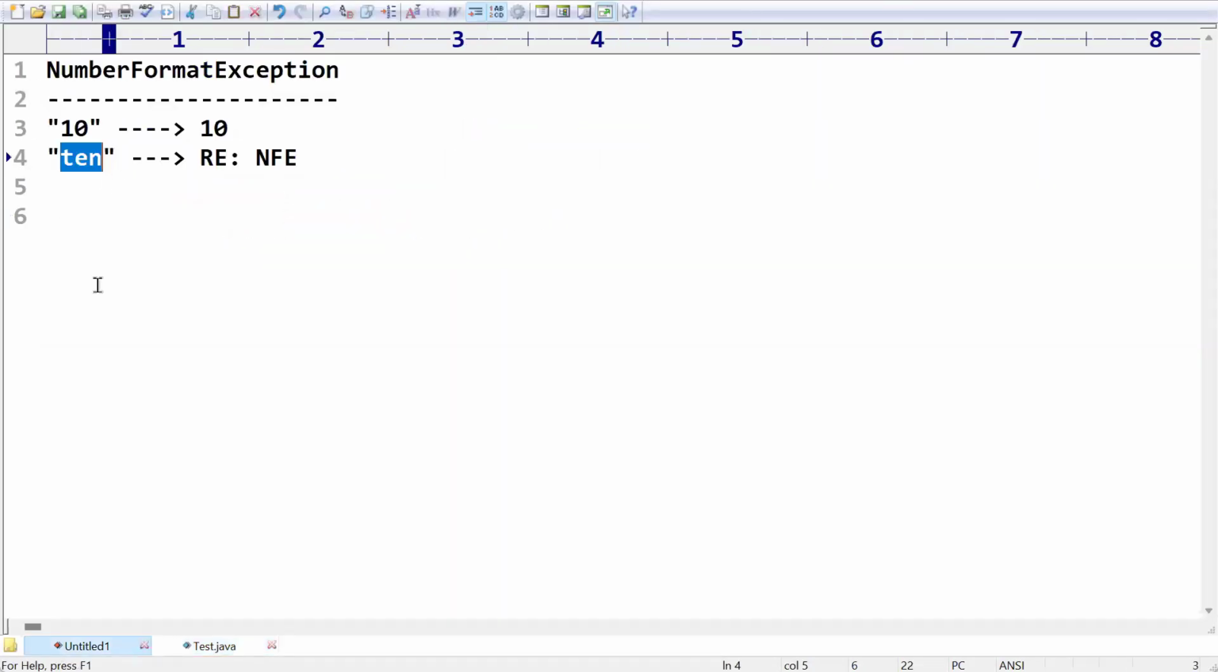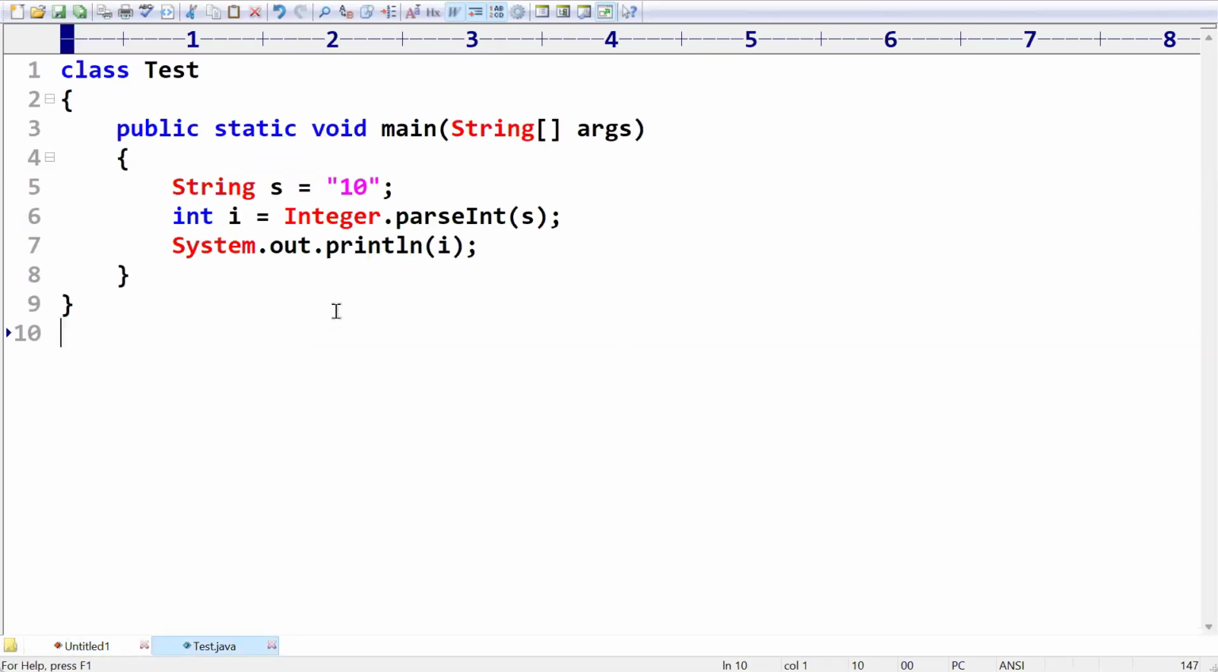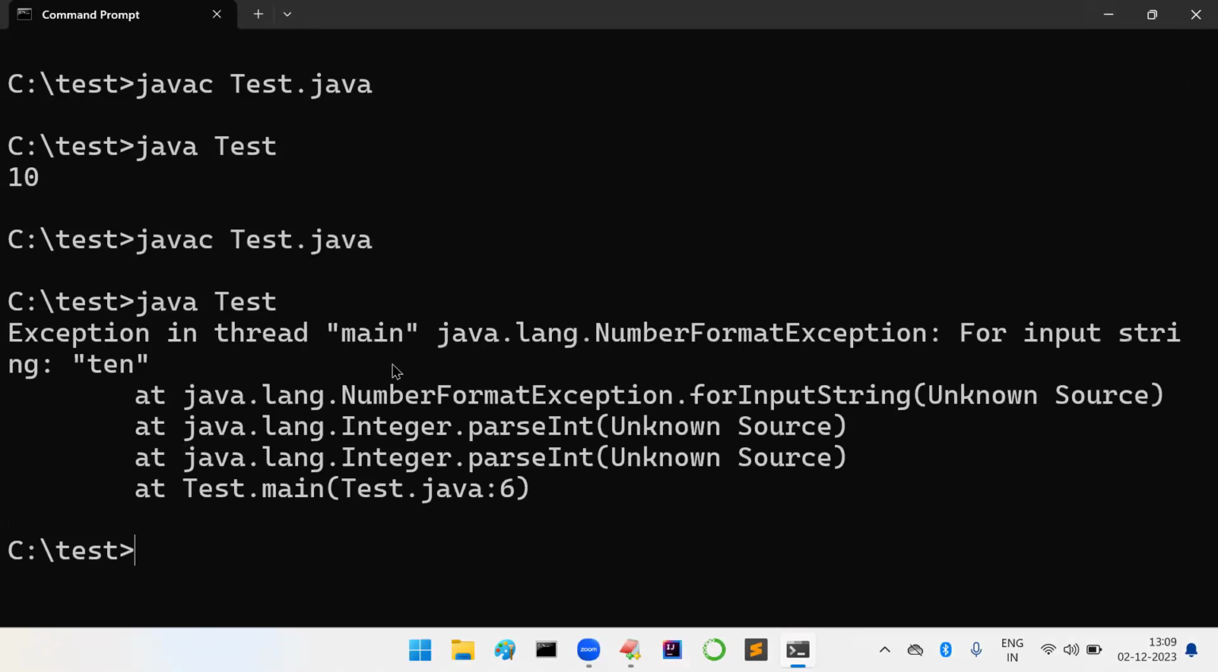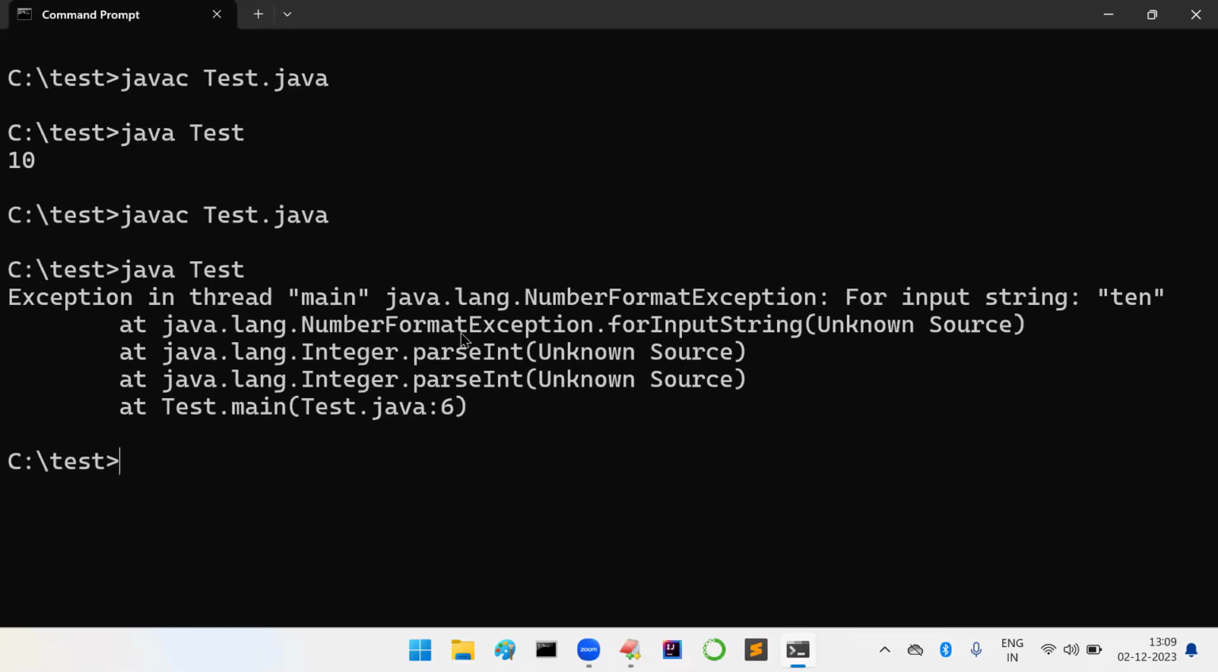Now I will try to convert "TEN". So can I take "TEN" here? In this line, we are going to expect a runtime exception saying number format exception. Now let us compile the code. Does the code compile fine? Yes. When you try to run the program, you can see there is one exception in the main thread. What is the name of that exception? java.lang.NumberFormatException. Like this we are going to get.